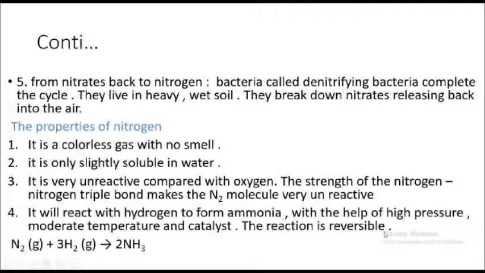The reaction is reversible; the ammonia can go back to the original nitrogen and hydrogen. So when this reaction takes place, high pressure, moderate temperature and a catalyst are used, and this will be the result.